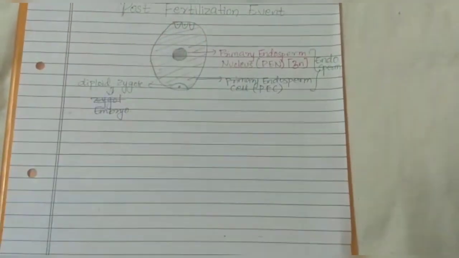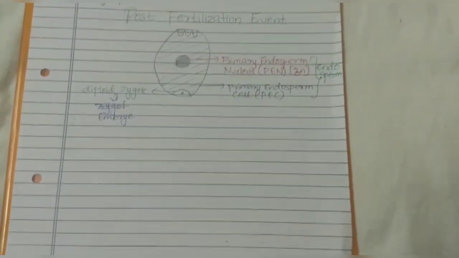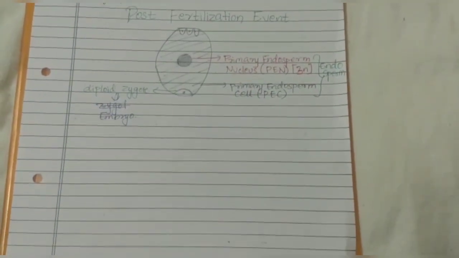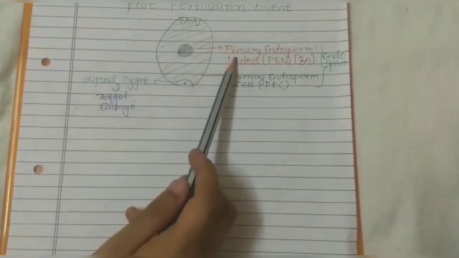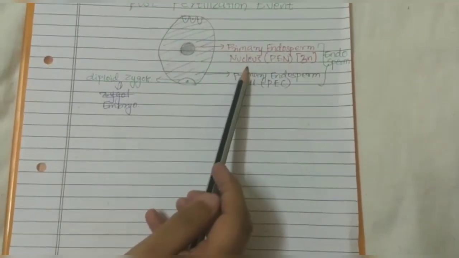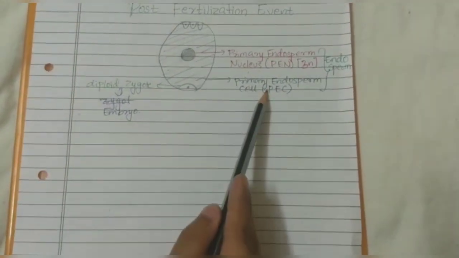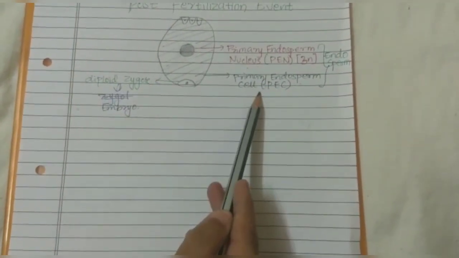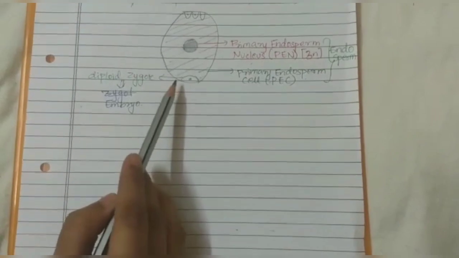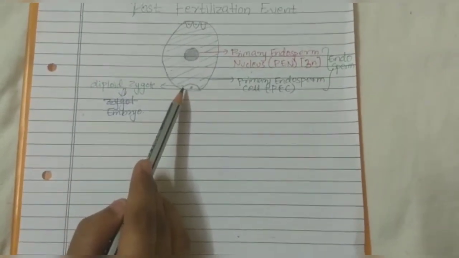Fertilization event. As we saw during double fertilization and triple fusion, a triploid primary endosperm nucleus was formed, and its cell is known as the primary endosperm cell, and in this cell we have a diploid zygote.